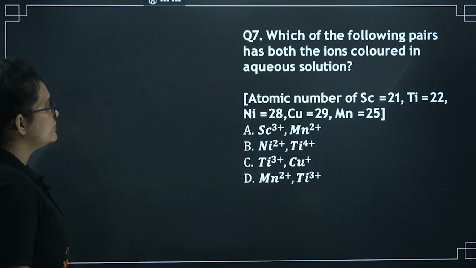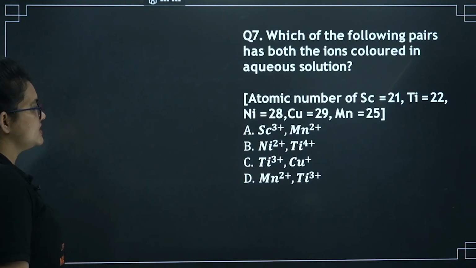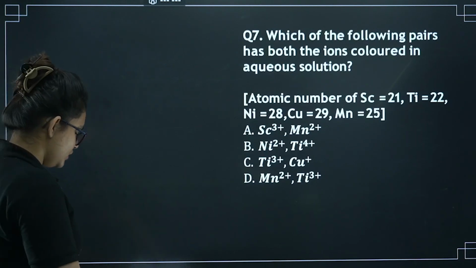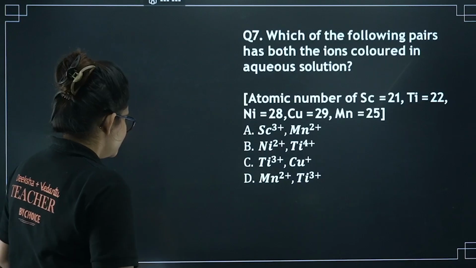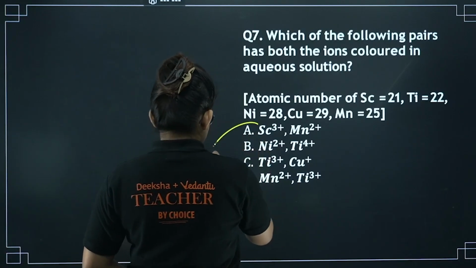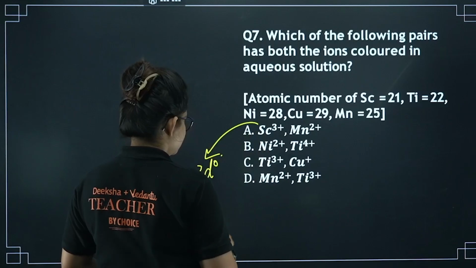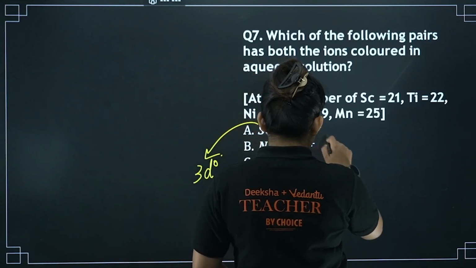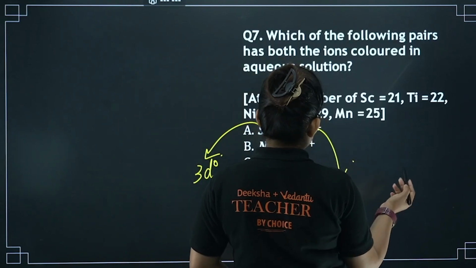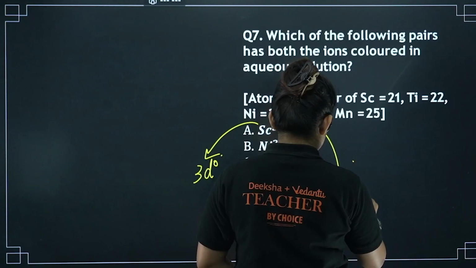Let's proceed. Which of the following pairs has both the ions colored in aqueous solution? So we have to check for d-d transition. I have scandium 3+. Scandium 3+ is 3d0, so no chance of d-d transition. Let's look at Mn2+. Mn2+ means manganese, 3d5.